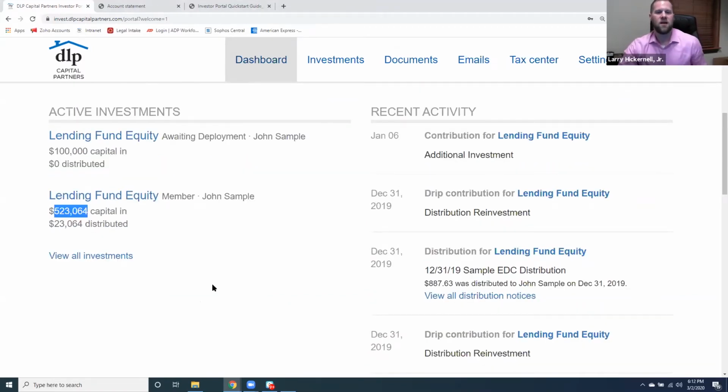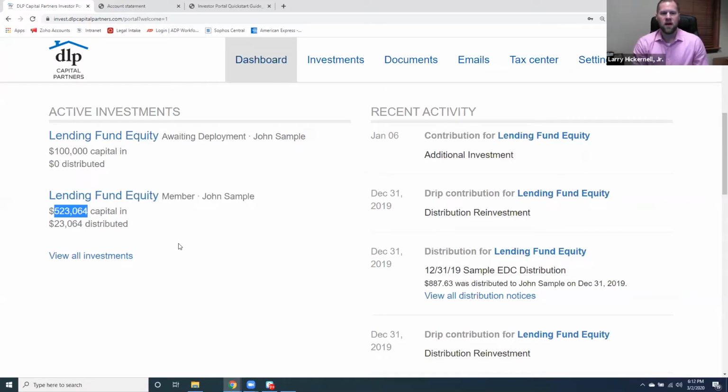That $23,000 number there would still show as being distributed, but his principal balance would remain the same. Now, the other thing I'd like to update you on is, in the past, if you had funds awaiting deployment, so you've invested with us, you've funded your investment and it's awaiting deployment, previously you were not able to see that separately within your portal.